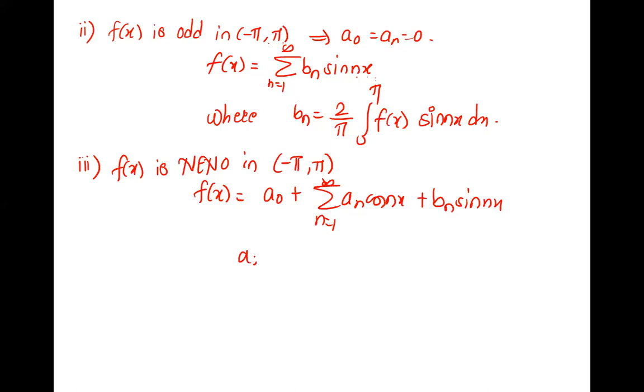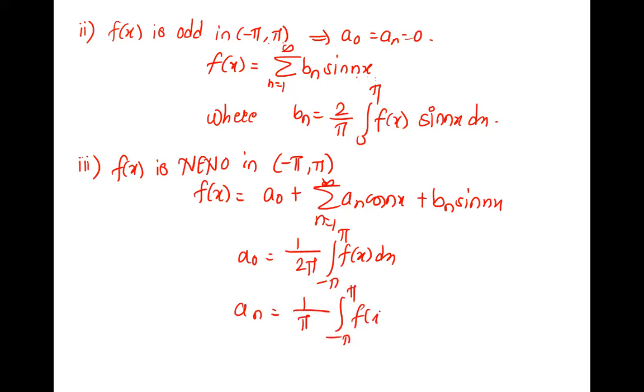What is a naught? 1 upon 2 pi, integration minus pi to pi f of x dx. An is 1 upon pi, minus pi to pi, f of x into cos nx dx. And bn is 1 upon pi, minus pi to pi, f of x into sine nx dx.